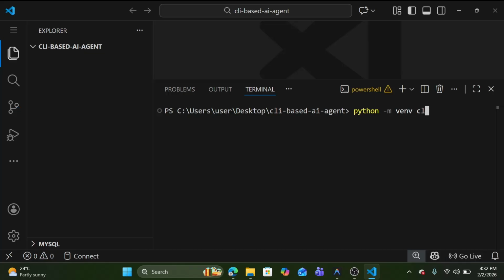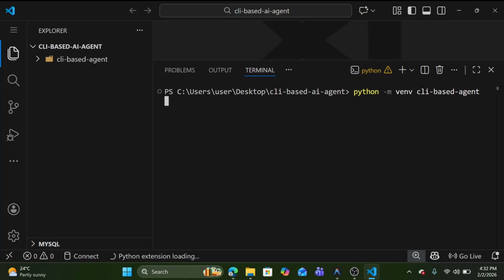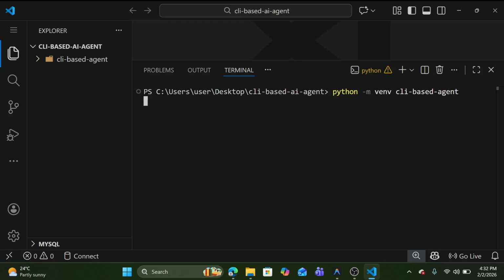Let's give it CLI based agent. Okay, that is completed.